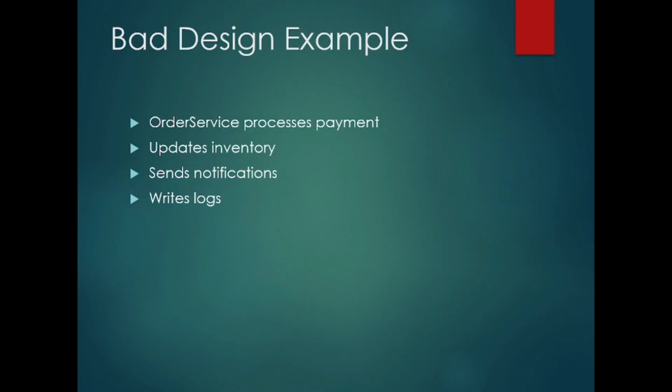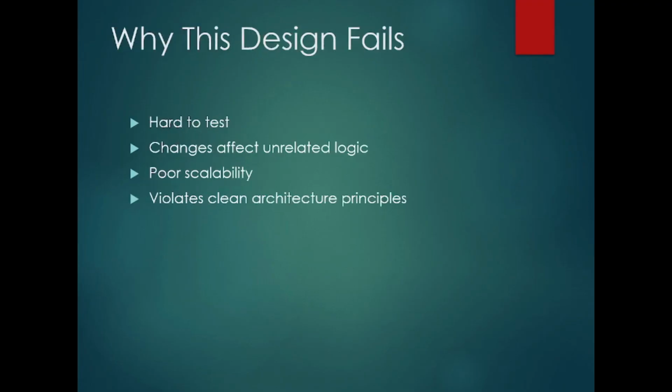So order service doing payment, inventory and everything, these are bad design. You cannot do multiple things in a single class file, and the solution is SRP. Before that, let me tell you why the design fails. It will be poorly scalable, violate clean architecture, and changes affect unrelated logic. Why unrelated? You are doing payment also, logging also, notification also. All are unrelated, right? Even though it is supporting the order, it is not the order. To support the order, you are doing multiple things.